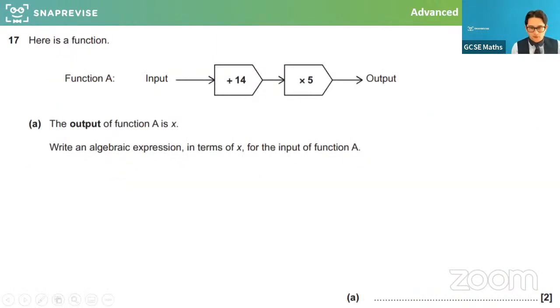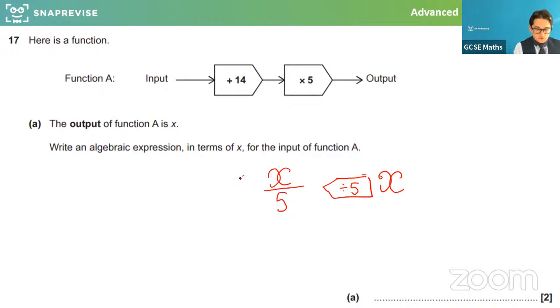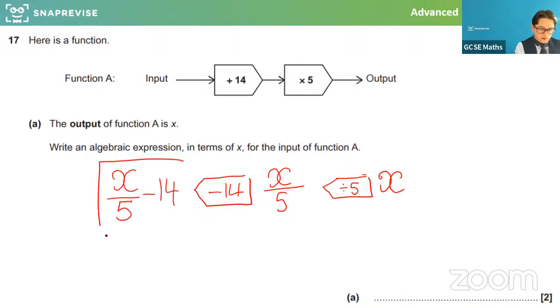Right, so another exam style question. Here is a function: input, add 14, times it by 5, and then you get your output. So the output of the function is x. Write an algebraic expression in terms of x for the input. So this is kind of like what we were doing. X comes out, so going backwards, what would we have had to have done? The first thing we would need to do to reverse this process is divide by 5, which algebraically is x over 5. The next thing we would have to do is subtract 14. And so this is what we get. And that is your answer.